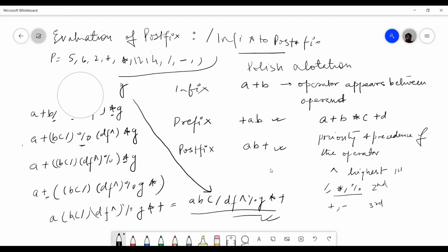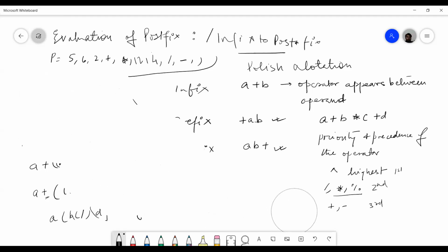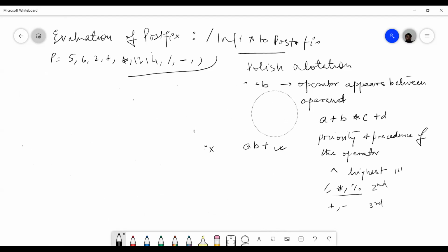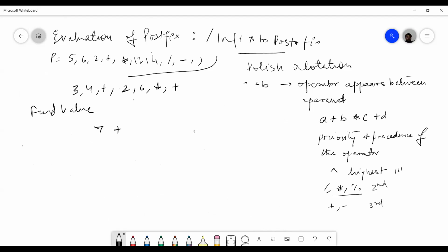What is the other application of a stack? In the case of Polish notation, you are given a postfix expression, like 3, 4 plus, 2, 6, maybe multiplication and plus. Find the value. Here the value will be 7 plus 12 is equal to 19, because this is postfix. So 3, 4 plus, 2, 6 into, and plus. This is the second application of a stack, but